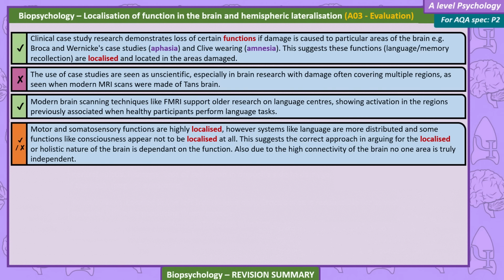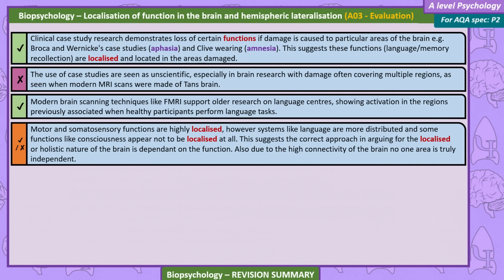brain. Modern brain scanning techniques like fMRI support older research on language centers, showing activation in the regions previously associated when healthy participants perform language tasks. Motor and somatosensory functions are highly localized. However, some systems are more distributed, and some functions like consciousness appear to not be localized at all.